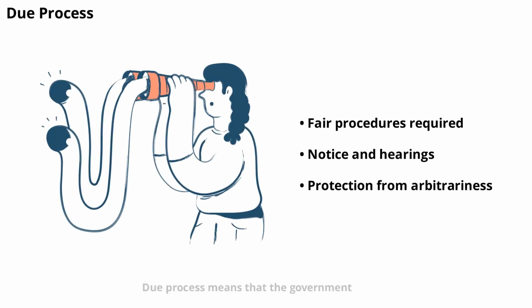Due process means that the government must follow fair procedures when exercising authority. This includes giving notice, holding hearings, and allowing appeals. Due process protects individuals from arbitrary or unfair treatment by the state.